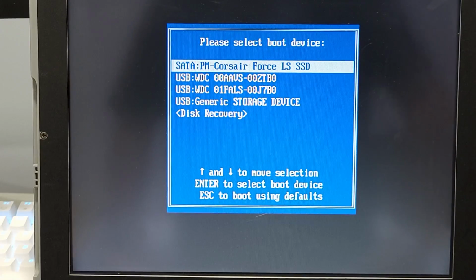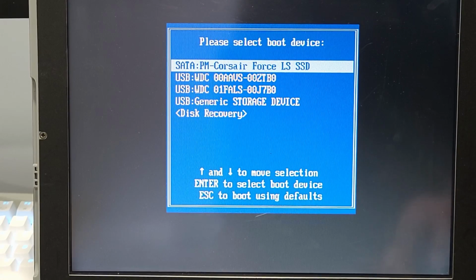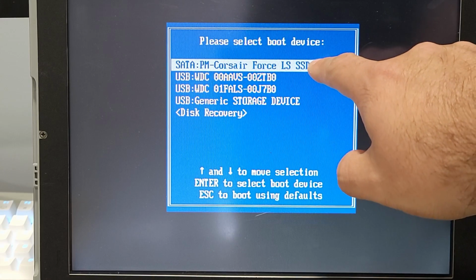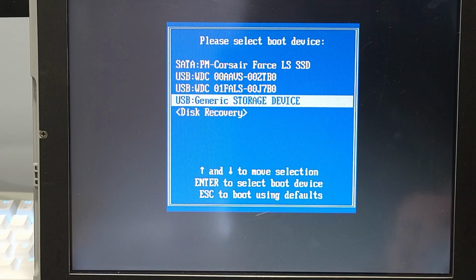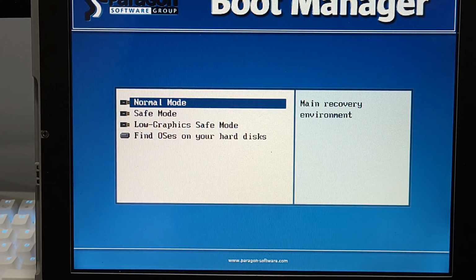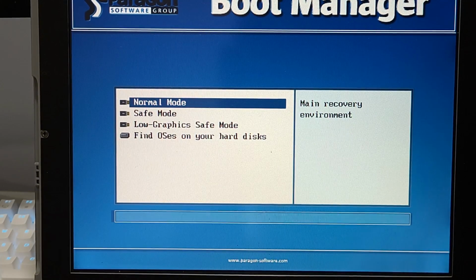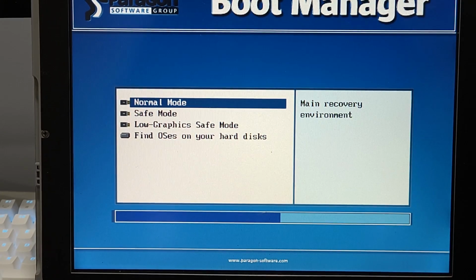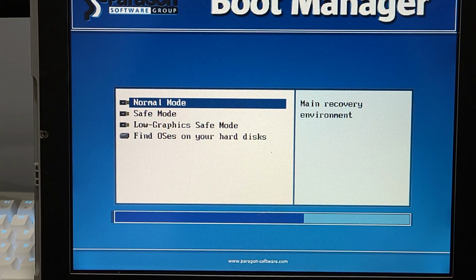All right, so now we've gone ahead and installed the hard drive. So this is the SSD there that we installed. I'm going to boot it from my USB drive into Paragon. This is a boot manager, so this does backup and recovery.